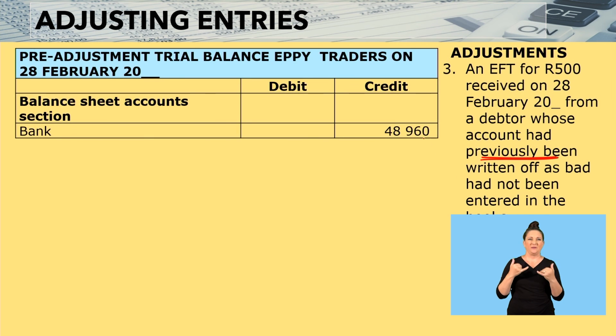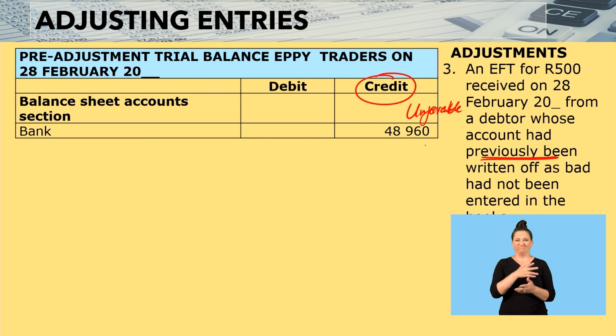Here is our bank, and the moment you see bank on the credit side, that means your bank is unfavorable. That means we have what we call a bank overdraft. Once your bank is on the credit side, it's a bank overdraft.